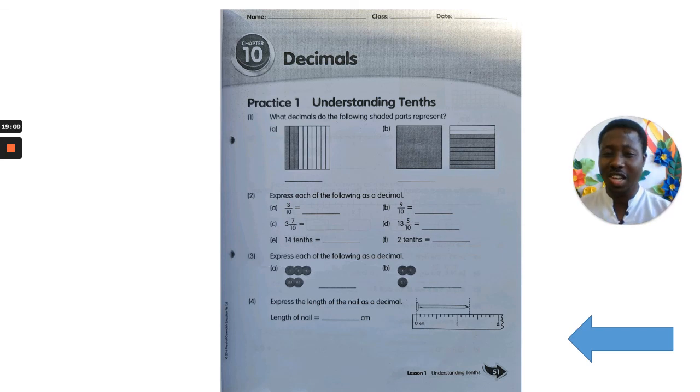Very good. Then let's look at B. One full box is shaded. So it's going to be one whole number. Then you count the shaded one over 10 and you get the answer. Okay? Express the following as a decimal. 3 over 10 is 0.3. Okay, so you do that. Okay? You do all of page 51.